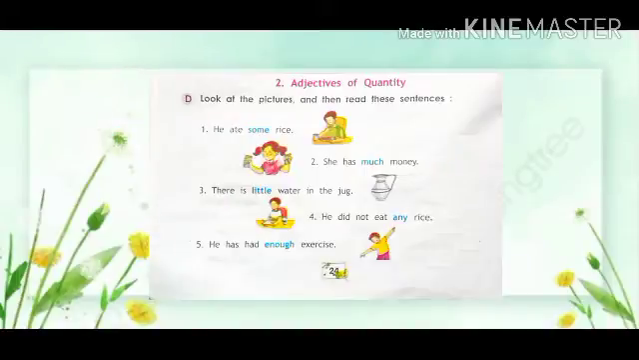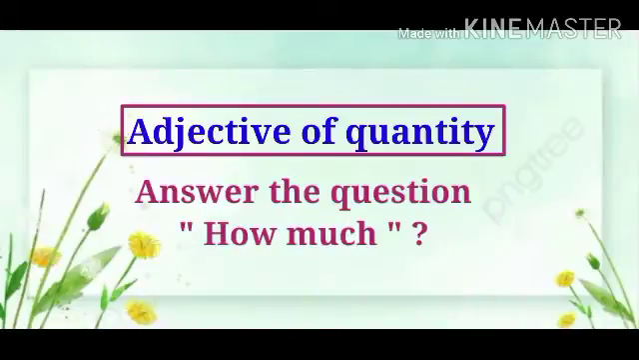Second one is adjective of quantity. Adjective of quantity answers the question how much. It tells us about the amount. How much? It tells us about the quantity. So the words that tell us how much of a thing is meant, such words are called adjectives of quantity. They tell us how much the thing is.